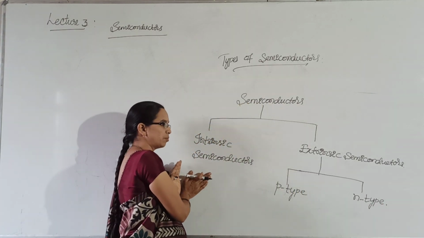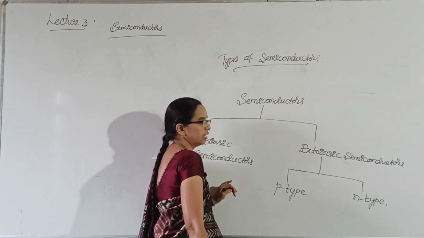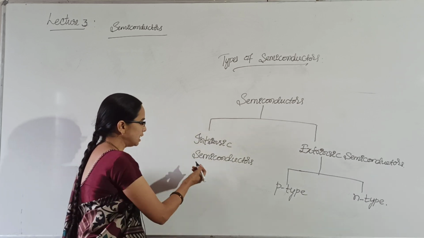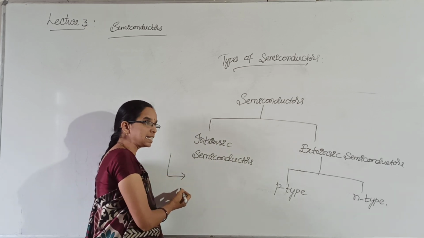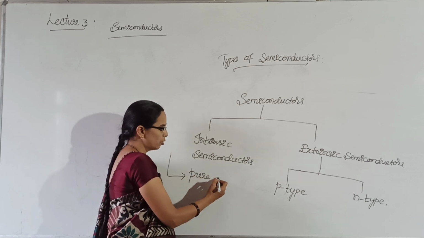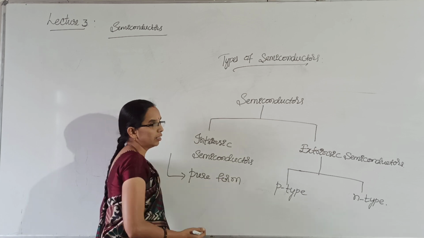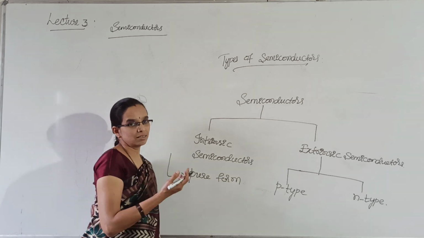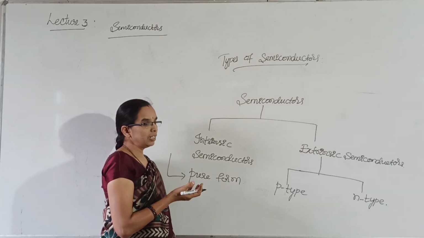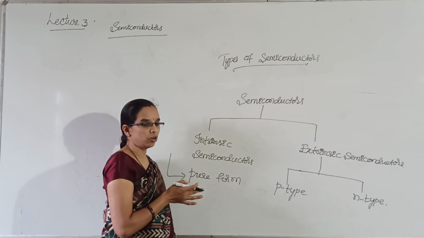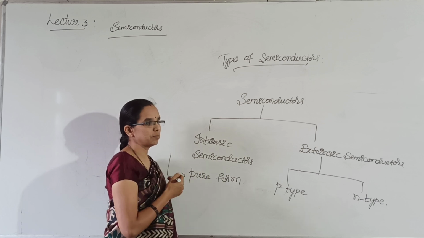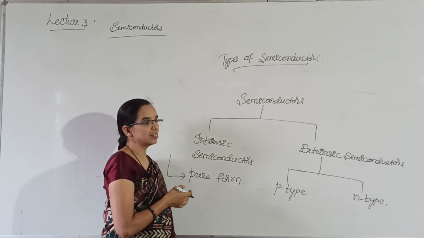First we look into intrinsic semiconductors and then go to extrinsic semiconductors, which is a huge topic. What do you mean by intrinsic semiconductors? Intrinsic semiconductors are nothing but semiconductors in their extremely pure form. A pure semiconductor is called an intrinsic semiconductor. A germanium or silicon material in its pure form is nothing but an intrinsic semiconductor.